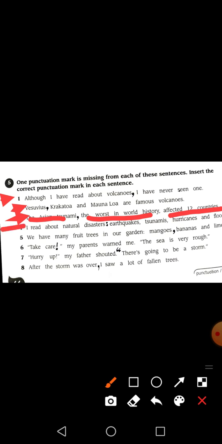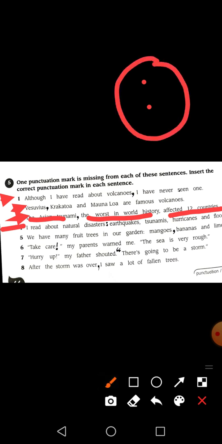Number 4, I read about natural disasters, earthquakes, tsunamis, hurricanes and floods. Okay, we have already read how to put this one, colon. This is actually the colon. We put colon whenever we want to write the names of a list of any quantities. Before that, when we mention that we are going to write the names of this, then we will put colon, and then we will write the names of all the items which are given in that list.